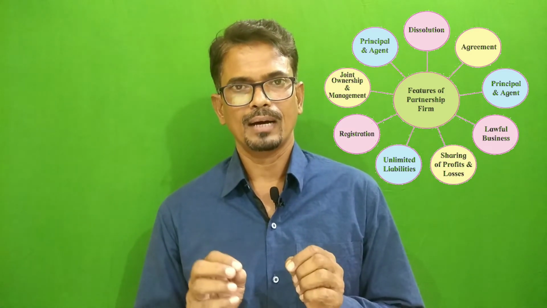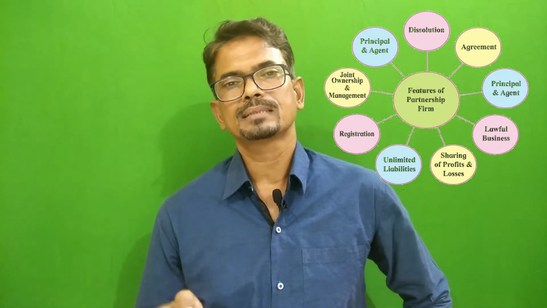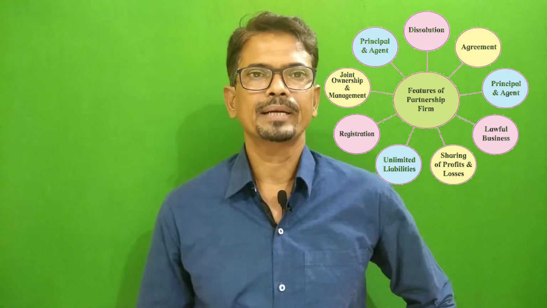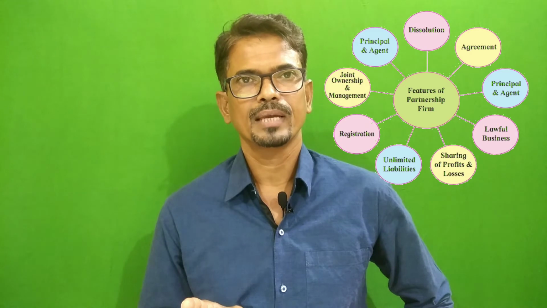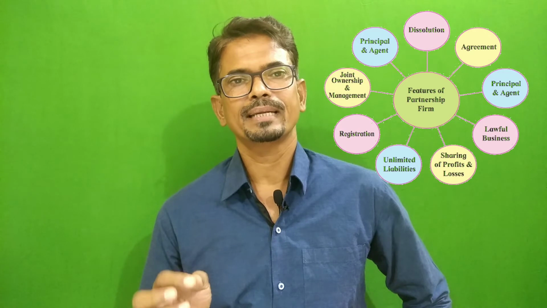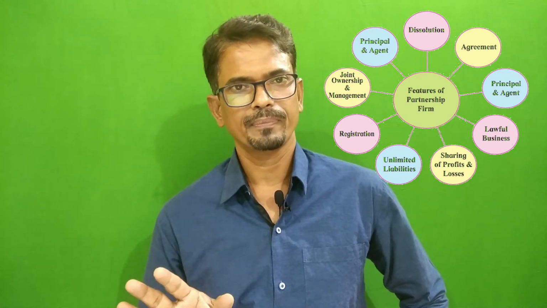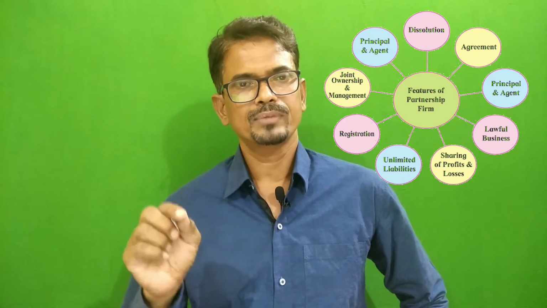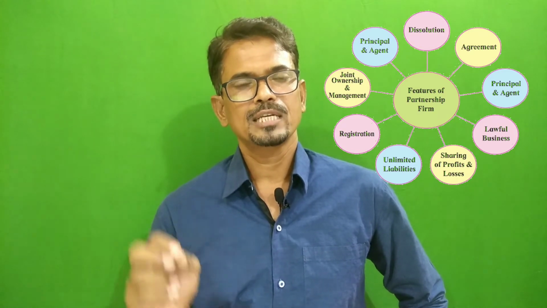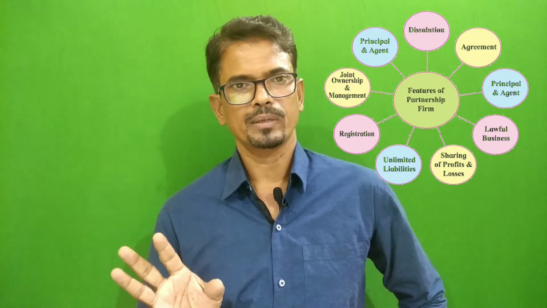Now point number 5, unlimited liability. It's very important, and sometimes it may be asked in the objectives as well. Unlimited liability means the liability of the partners is unlimited. If he is unable to pay the debt of the business, his personal property can be sold out to repay the debt of the business. Understood? If the partner is unable to pay the debt, then his personal property can be sold out to repay the debt amount.